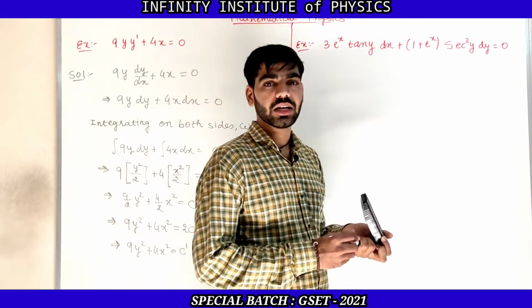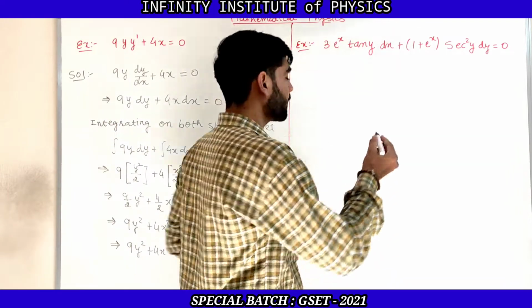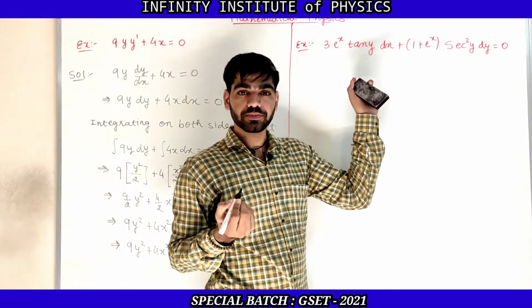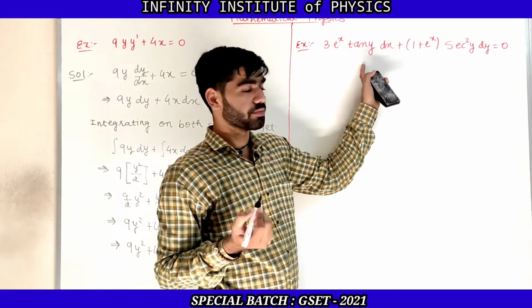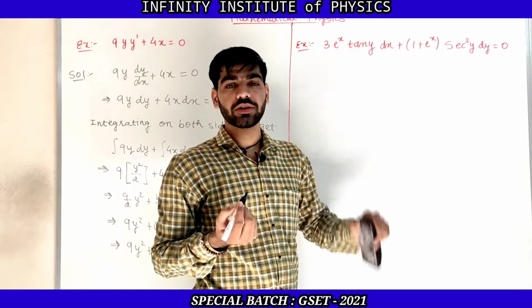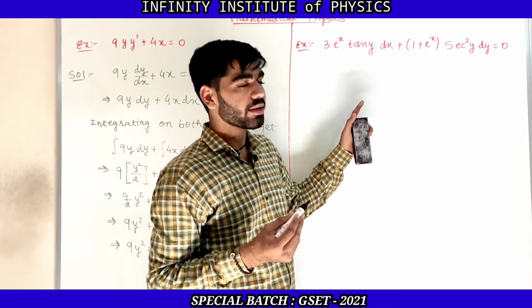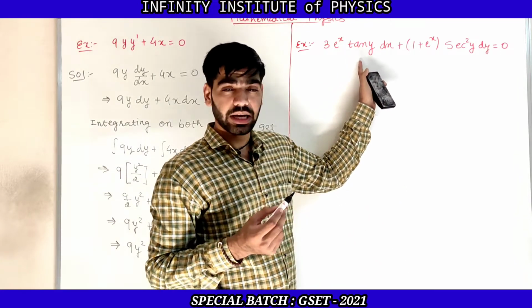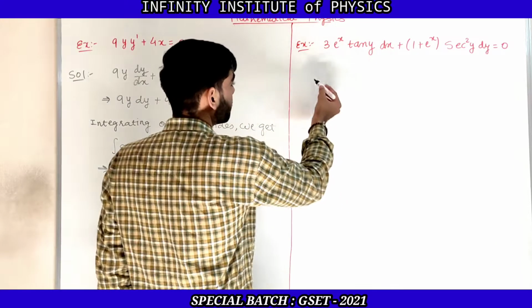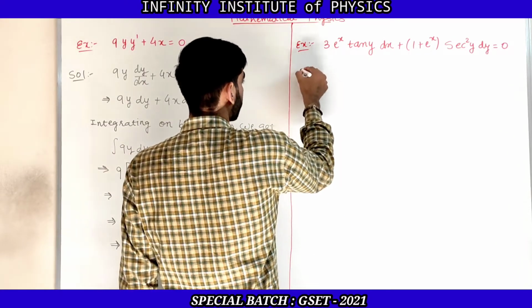Let us divide the given equation by tan y into 1 plus e raised to x, because that will help us convert it into the variable separable form. That's why we are dividing by tan y and 1 plus e raised to x, so we can convert it into the variable separable form.